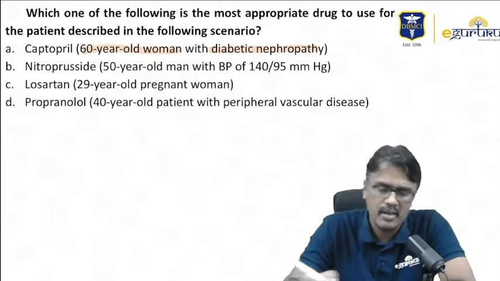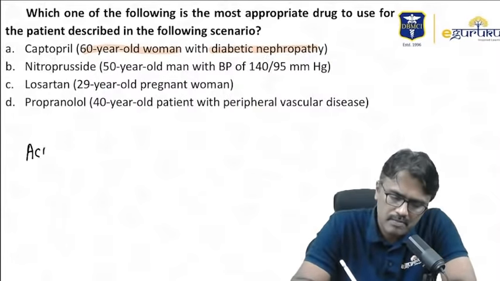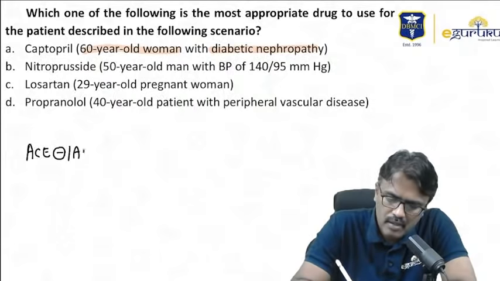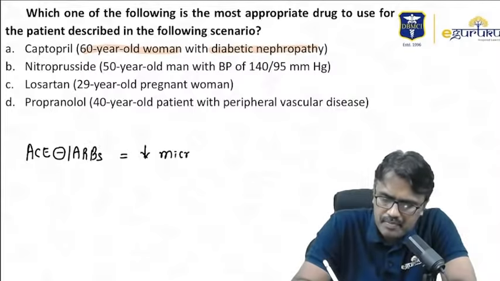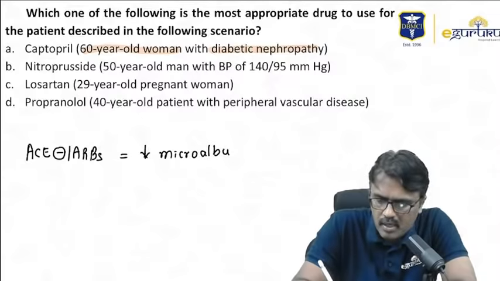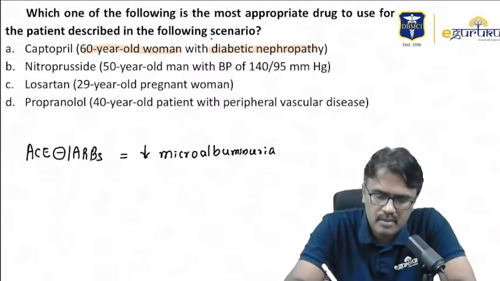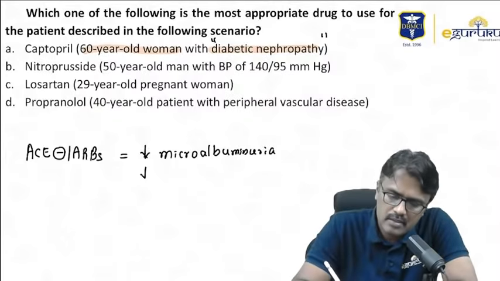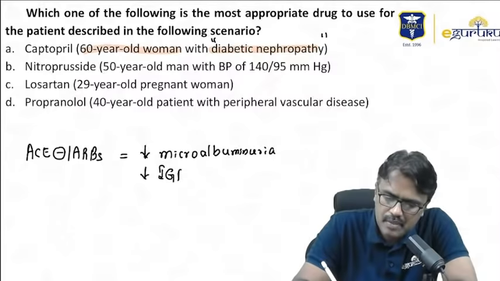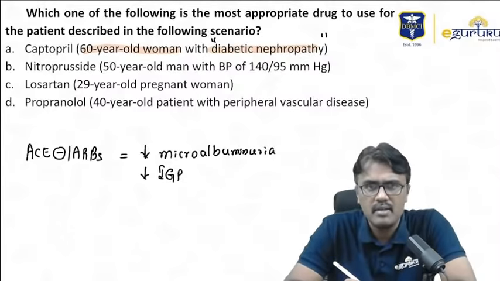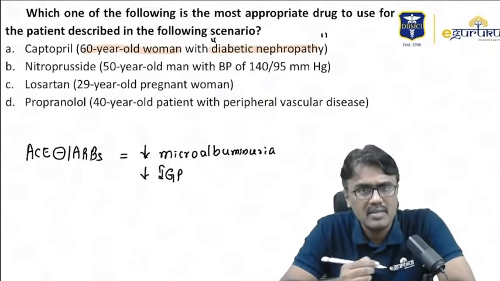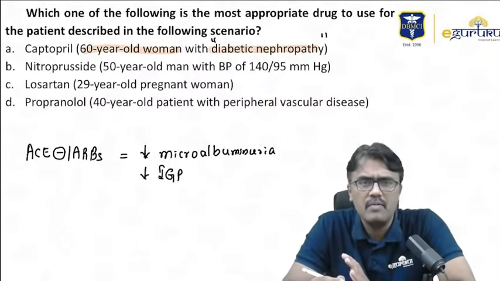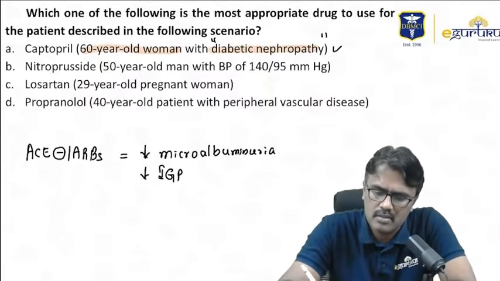Yes. Why? Any prils, ACE inhibitors or ARBs, they are known to decrease microalbuminuria. Now, when it decreases microalbuminuria, it is good for diabetics, and diabetics will have microalbuminuria. Not only that, it decreases intraglomerular pressure, which is good in CKD. So, patients having diabetic nephropathy or CKD or simply microalbuminuria, we can use ACE inhibitors. So, this is the right option.